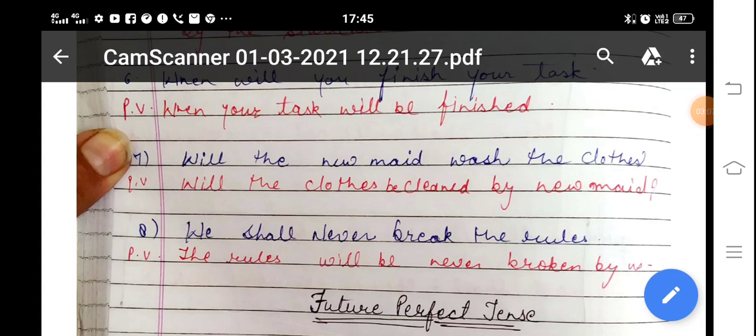Say with me. As I told you, after a WH word there will always be a helping verb. When will your task be finished? Will the clothes be cleaned by the new maid? We shall never break the rules. The rules will never be broken by us.